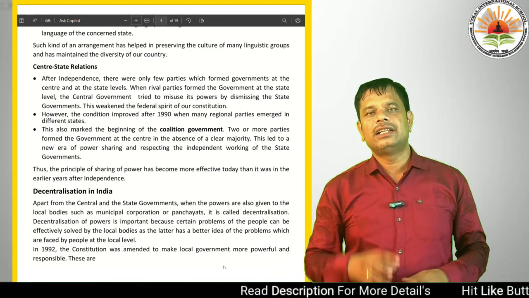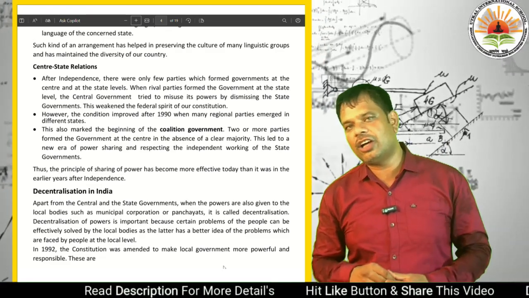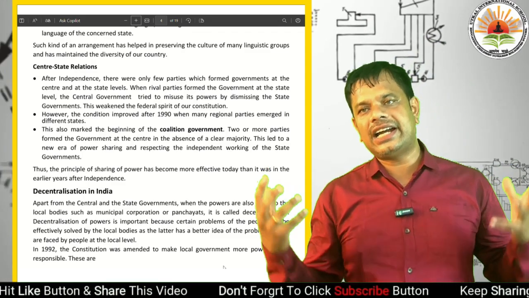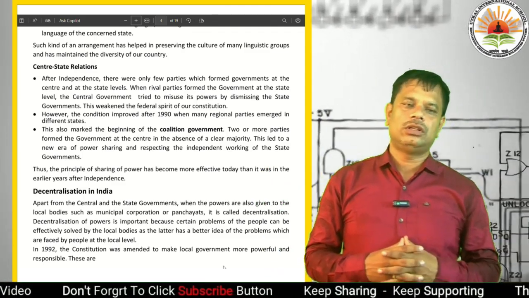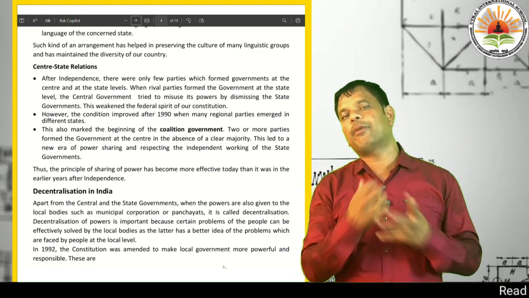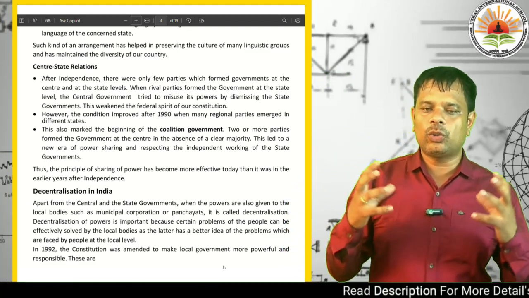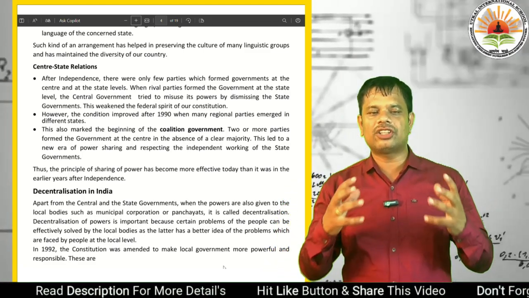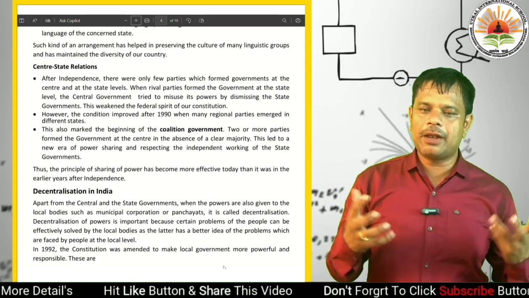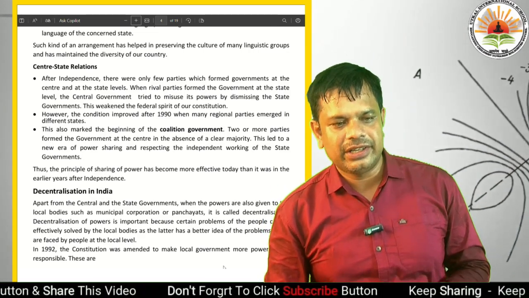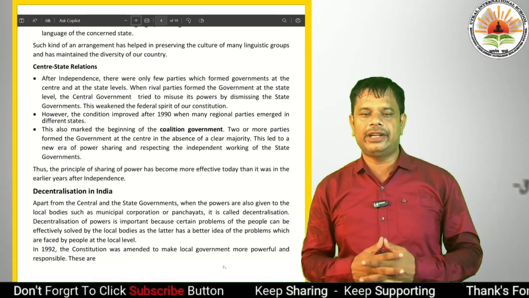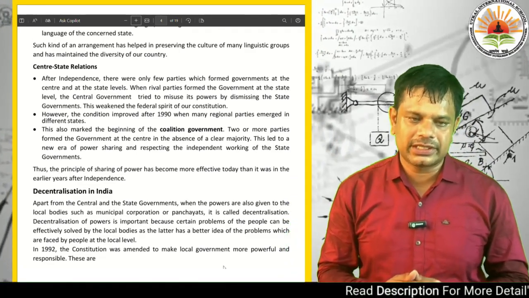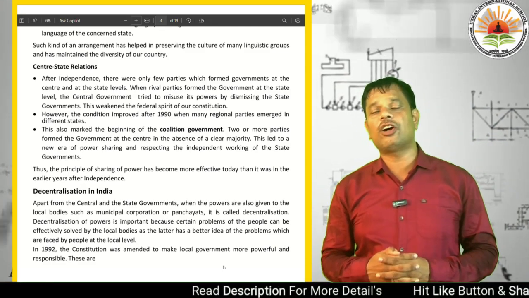Then, dear students, we know in federalism there are many levels of government: a central government, a state government, and a local government. Center and state relations is a very important issue. After independence, there were only a few parties which formed governments at the center and at the state levels. When rival parties formed the government at the state level, the central government tried to misuse its powers by dismissing the state governments. This weakened the federal spirit of our constitution.